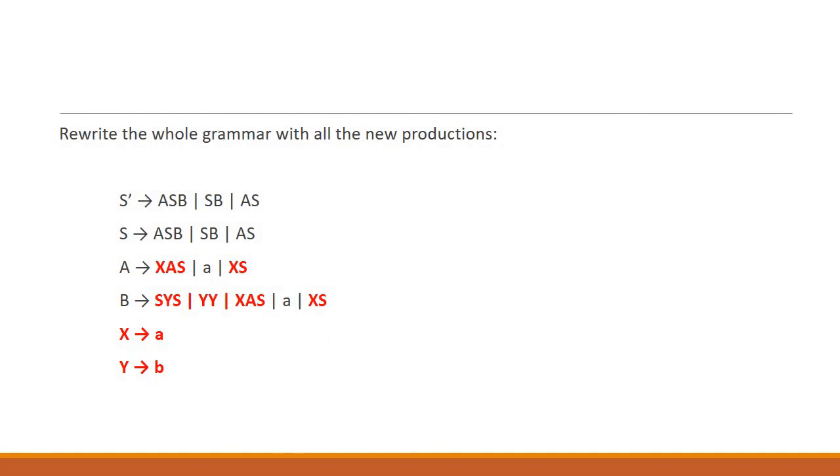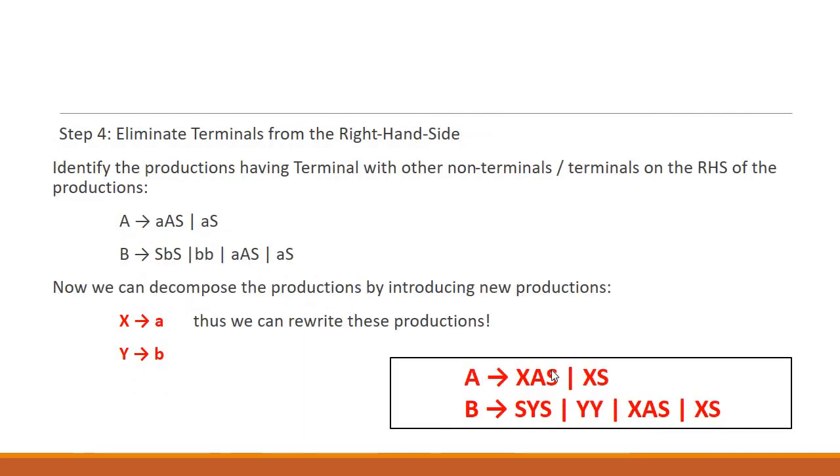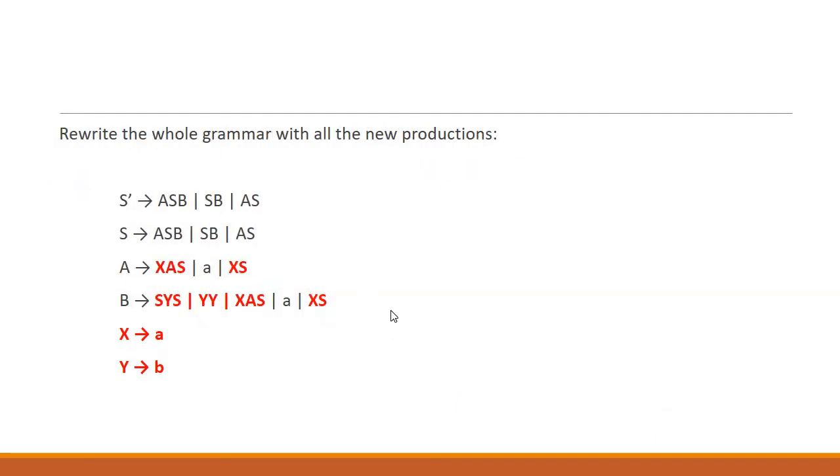S dash is producing as it was previously, S is producing as it is, A is having two different new entries, B is having four different entries, and X is a new production and Y is another new production. So in this step, we simply add those entries into the grammar.